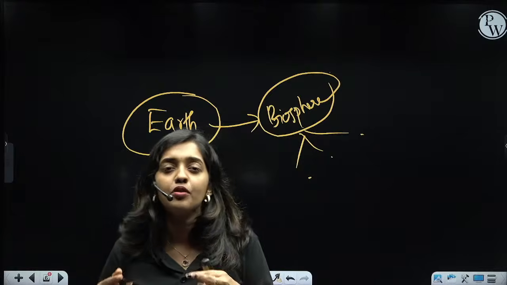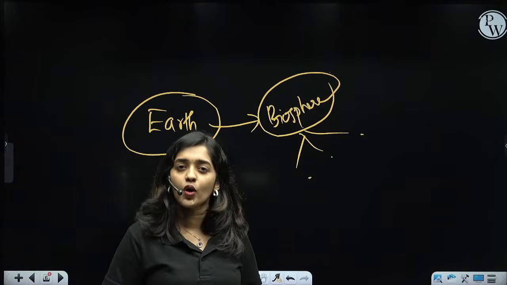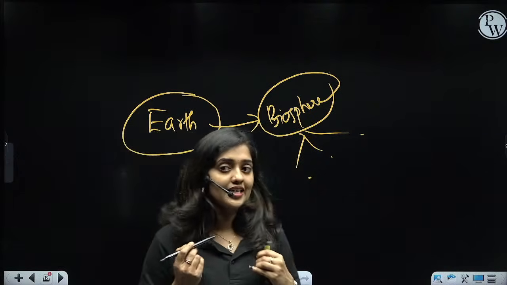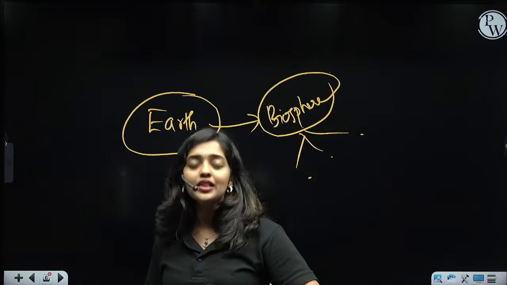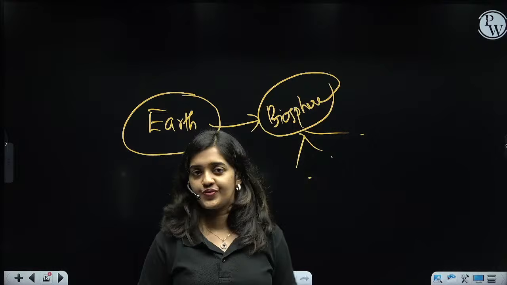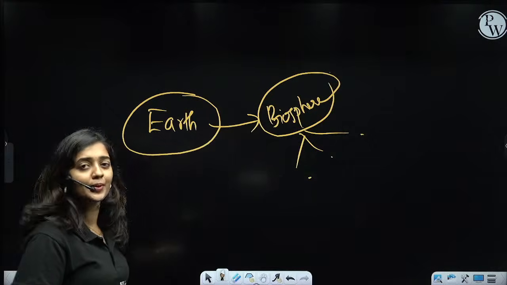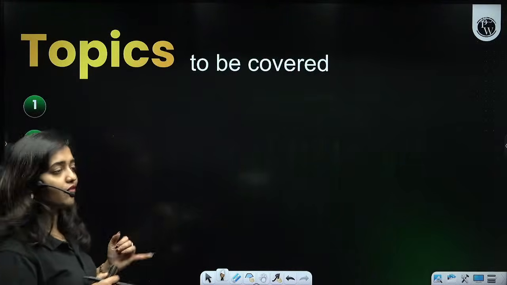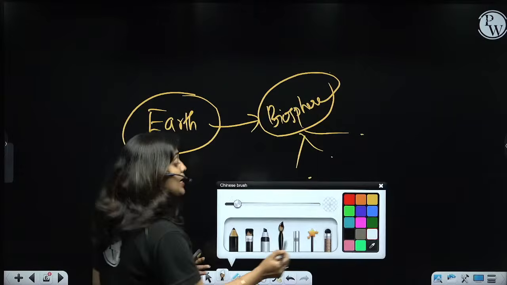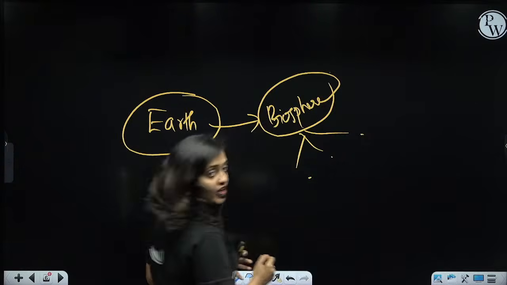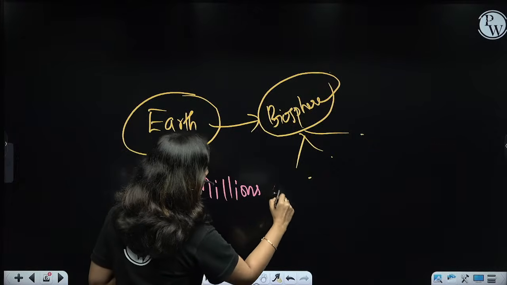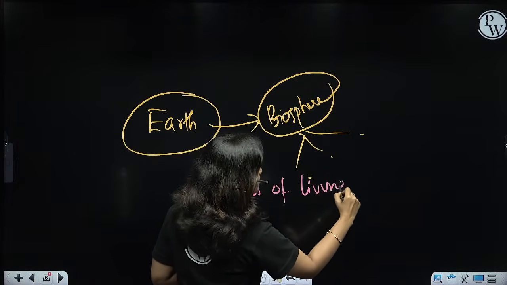Can you give me the exact number of total living organisms present in the biosphere? All of you should listen here, okay? Can you tell me the proper number of total living organisms present in our biosphere? Can anyone give the total number? No, it's impossible. We can't count it properly. Millions of types of living organisms are present.